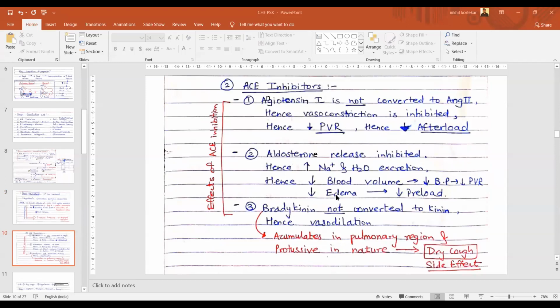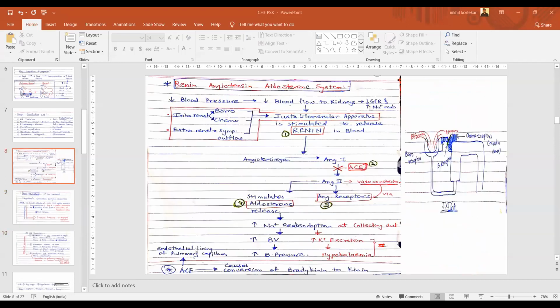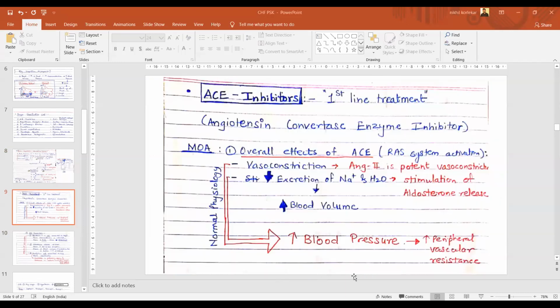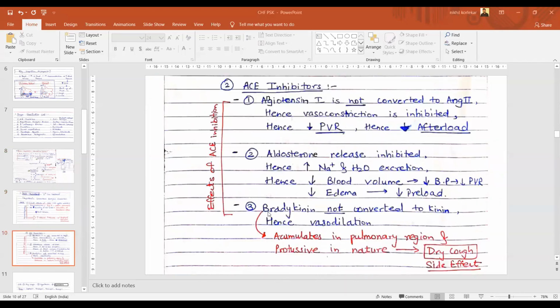The last effect is, if you remember this, angiotensin convertase enzyme causes conversion of bradykinin to kinin. So when I am inhibiting angiotensin convertase enzyme, it also inhibits the bradykinin to kinin conversion. What will happen as a result? Bradykinin won't be converted to kinin and it will get accumulated.